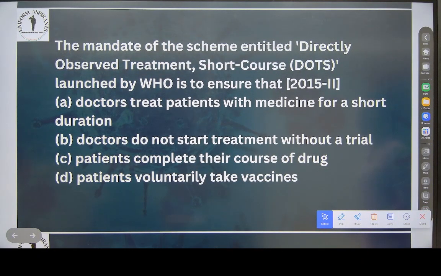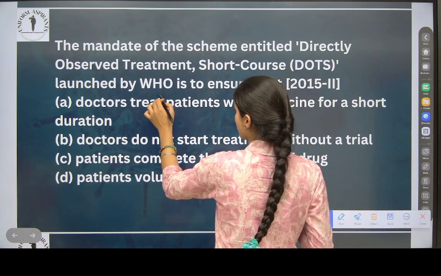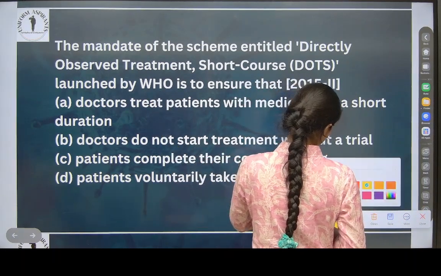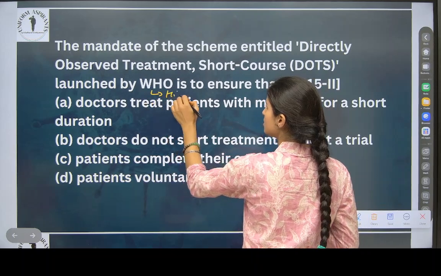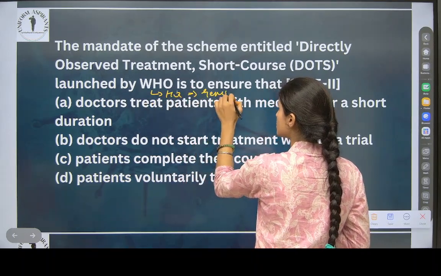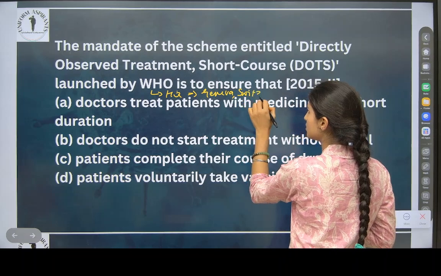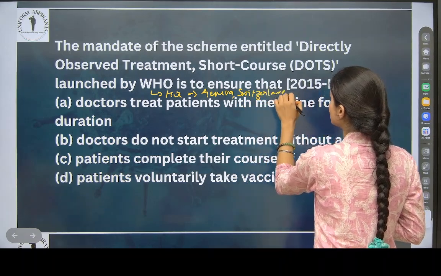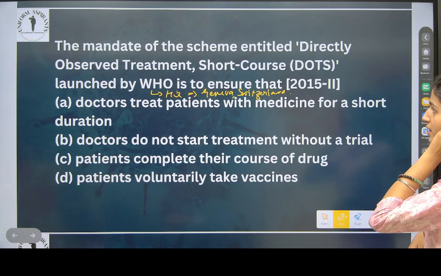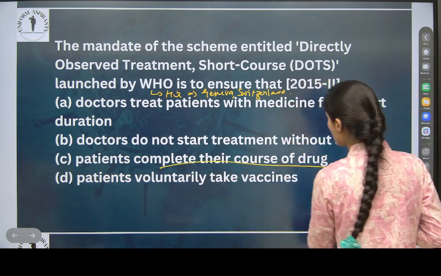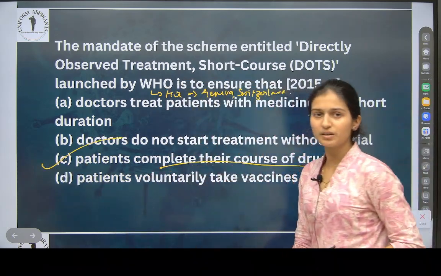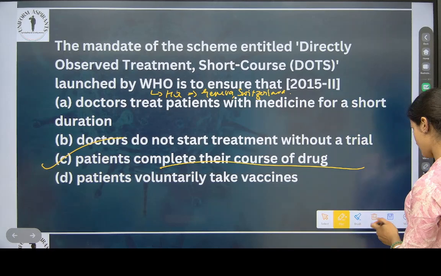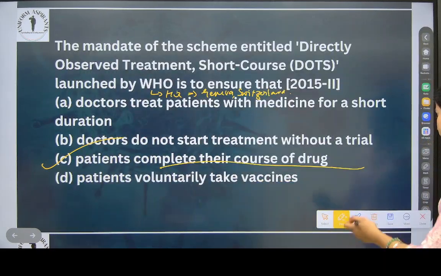The scheme entitled Directly Observed Treatment, Short course, DOTS, was launched by the World Health Organization, whose headquarter is in Geneva, Switzerland. It ensures that patients complete their course of drugs. Most people have a bad habit of not completing their course, so they ensure that people are completing it. Okay.